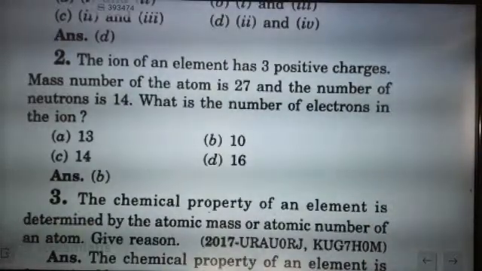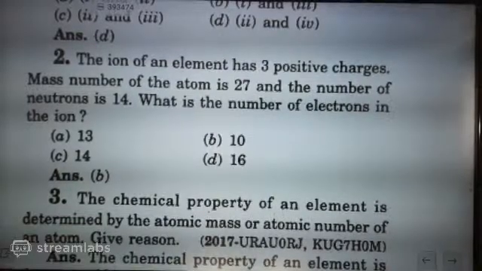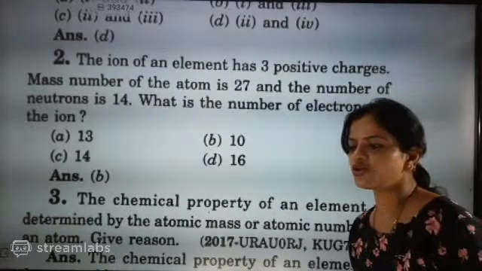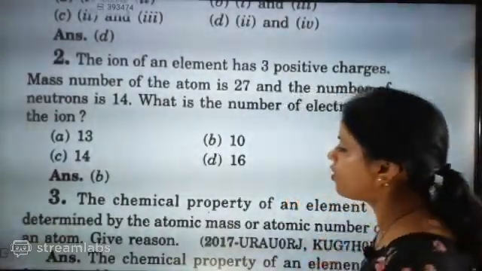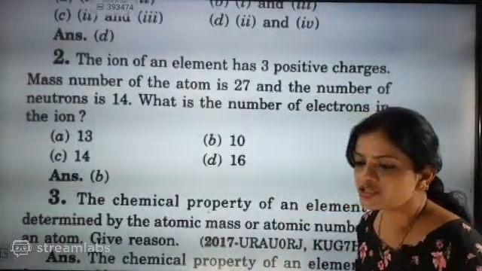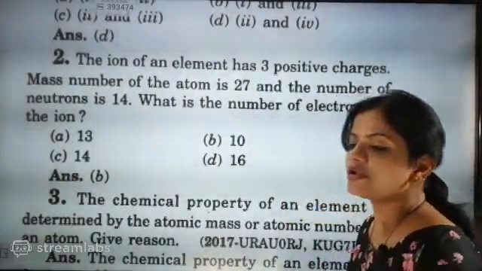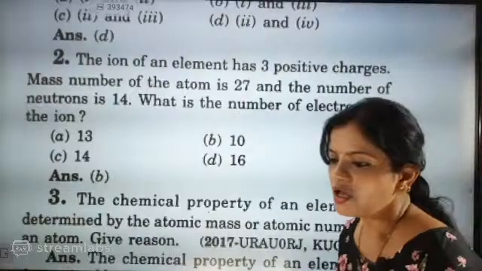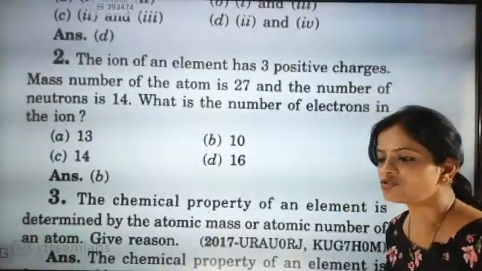Atomic mass or atomic number? Is the chemical property known by its atomic mass or atomic number? What will be the answer? This is a very important question.